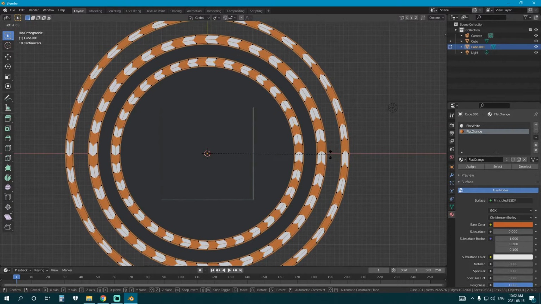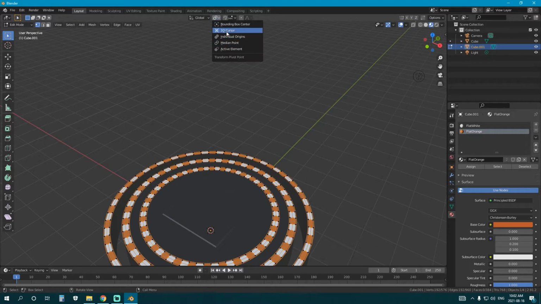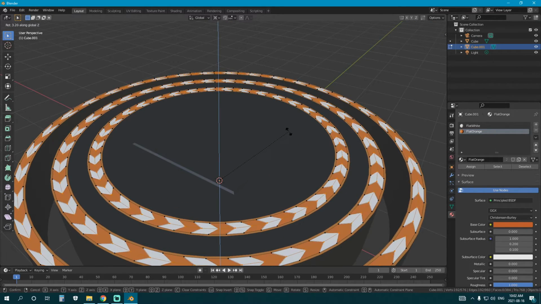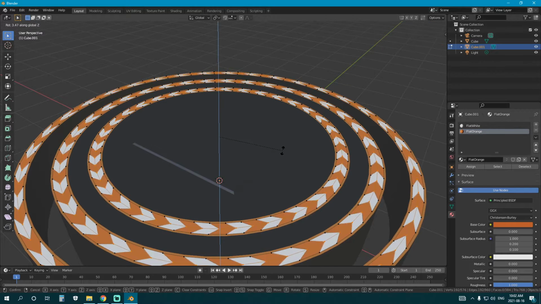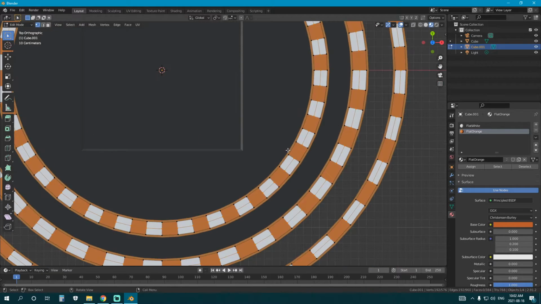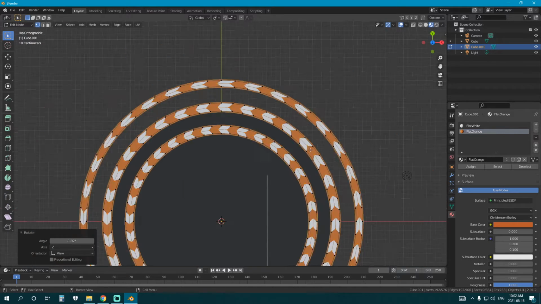So if you're on the top view, you can just hit R and rotate them. Or you could change to your 3D cursor pivot point, right? And go RZ, and it'll do the same. Maybe even the 3D cursor doesn't need... The median point is technically the same place as the 3D cursor. These are flat. Yeah, so just rotate those a touch and see what you like. I think I'm going to go with that. Maybe that's a little much. Let's go with that. Yeah.